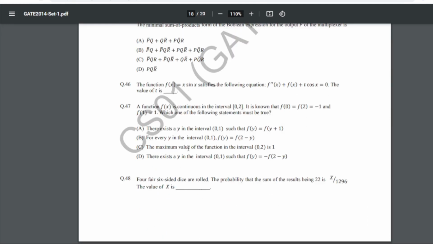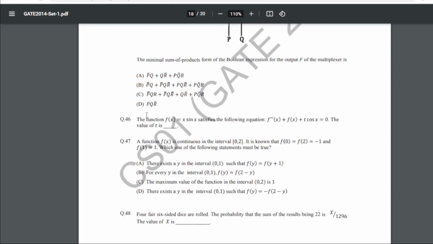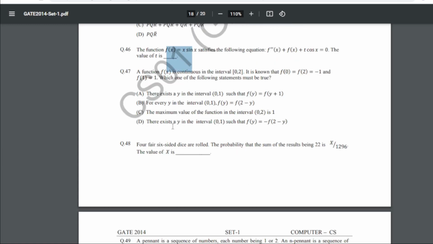46 is the function f(x) = x sin x satisfies the following equation. This one, the value of t is what? So for 46 again our answer will be -2. So -2 will be the answer here. 47 is the function f(x) is continuous in the interval 0 to 2. It is known that f(0) equals f(2) equals -1 and f(1) equals 1. Which one of the following statements must be true? So for 47 our answer will be A, that is there exists y in the interval 0 to 1 such that f(y) equals f(y plus 1).